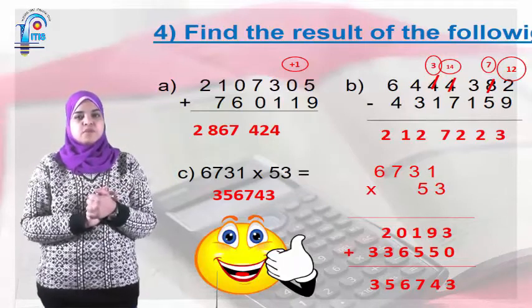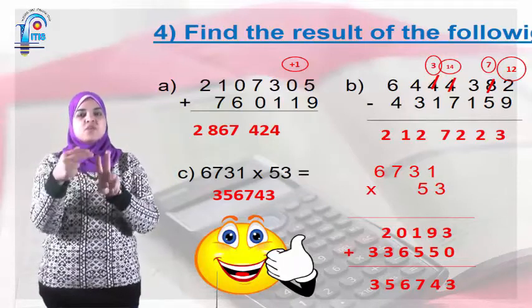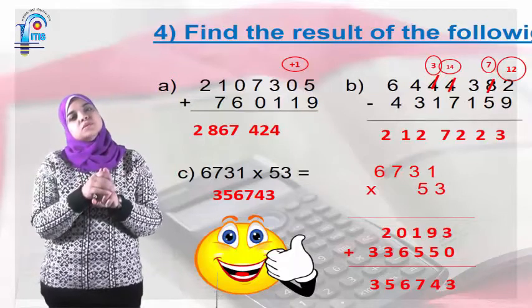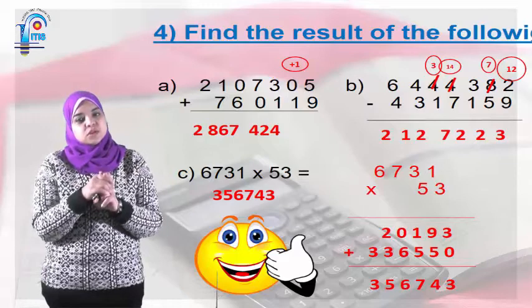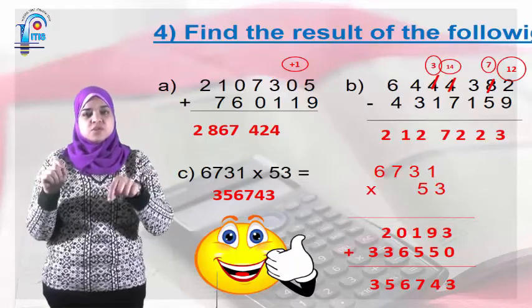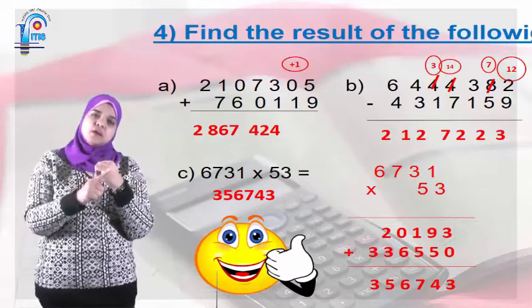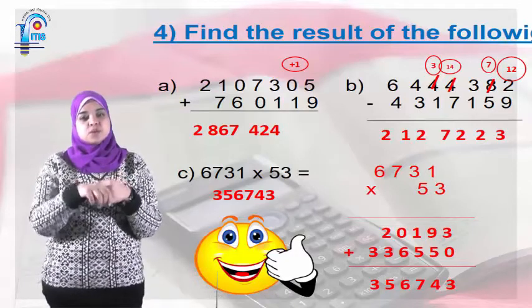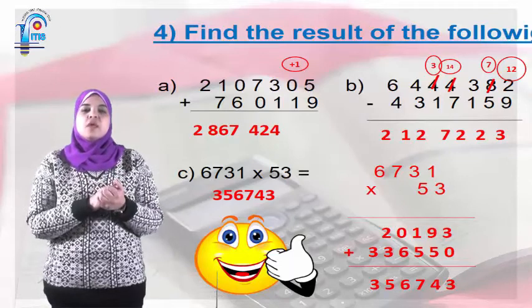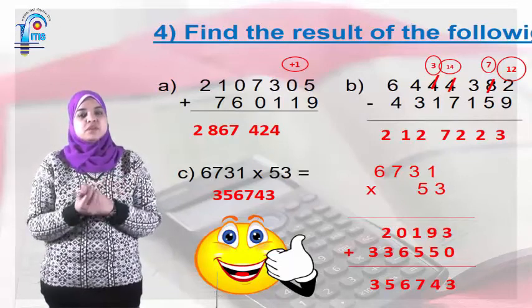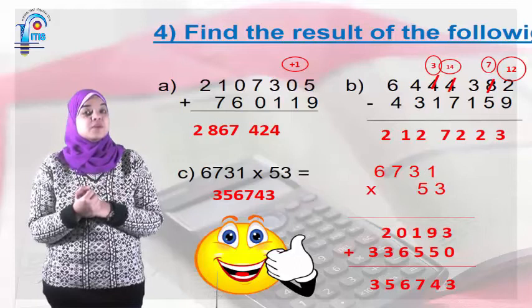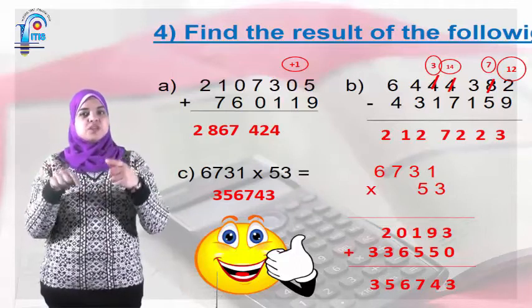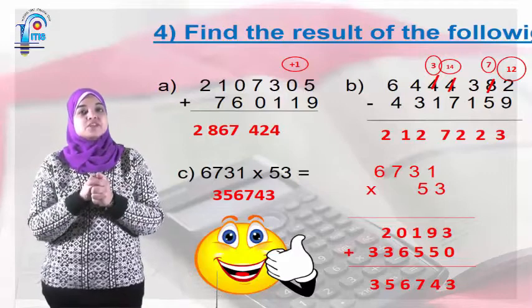6,731 times 53. Multiplication. I have 3 steps here. I'm going to multiply 6,731 times 3. Then 6,731 times 5. Okay. 3 times 1 equals 3. 3 times 3, 9. 3 times 7 equals 21. I'm going to write 1 and carry 2. 3 times 6 equals 18 plus 2 equals 20.